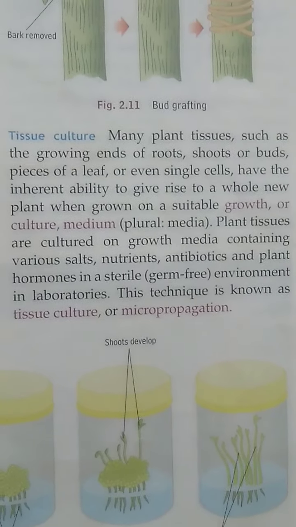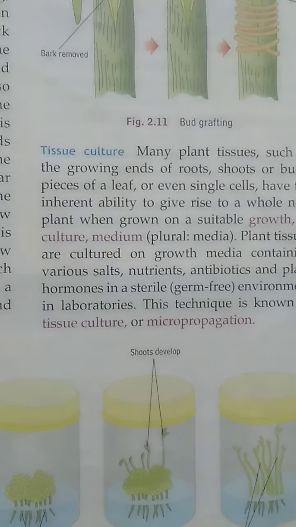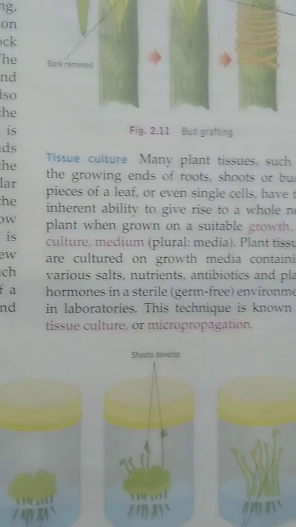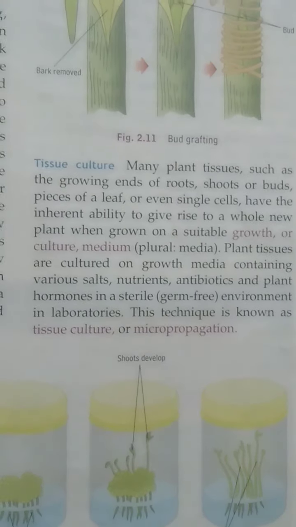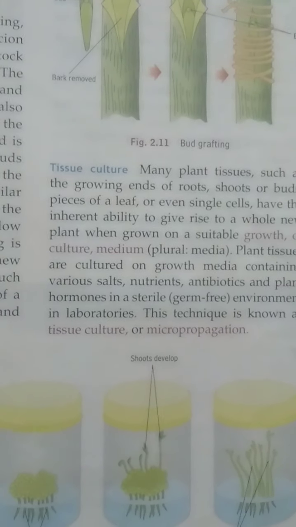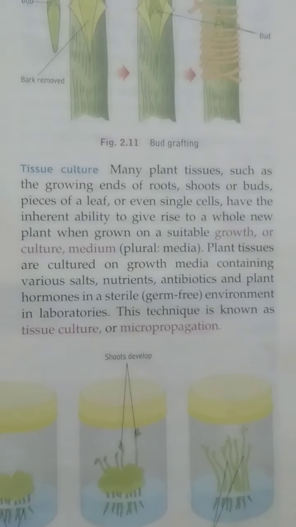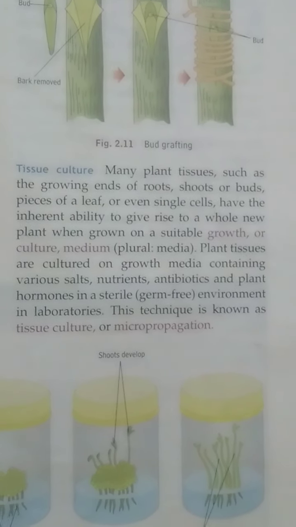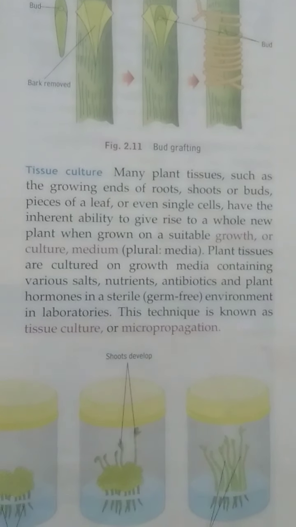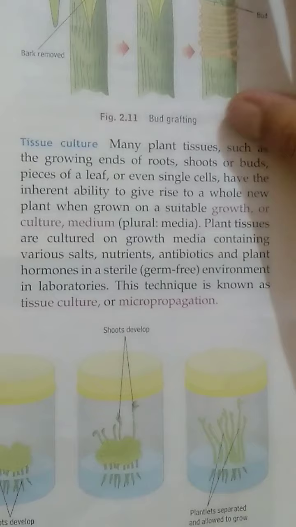Now in the case of tissue culture, the plant tissues, meaning the tissues of root or stem, are cultured, meaning they are grown on growth media, and this growth media should consist of various salts, nutrients, antibiotics and plant hormones. All these things should be kept in a germ-free environment in laboratories. This technique is known as tissue culture, and it is also known as micropropagation.